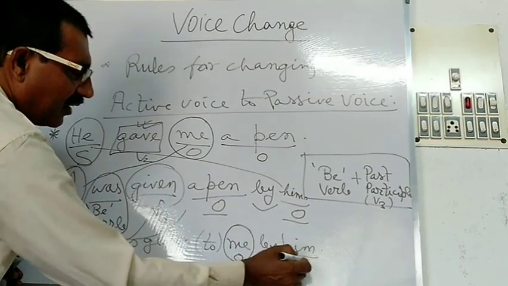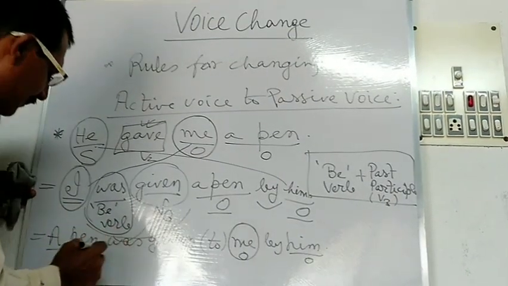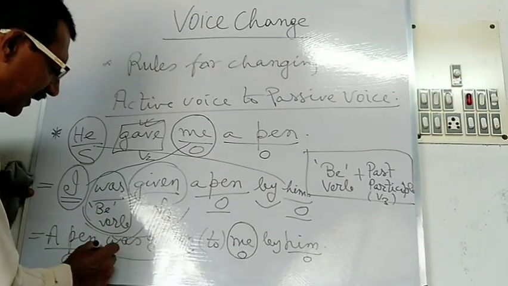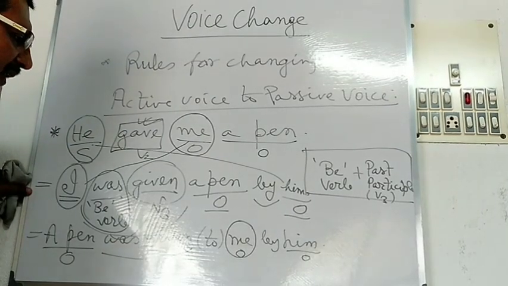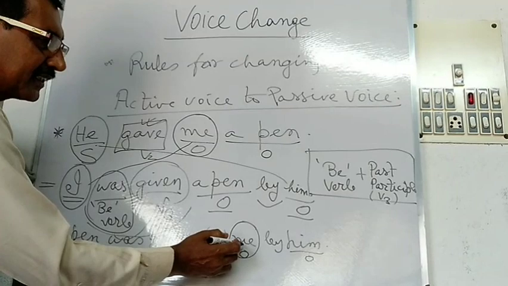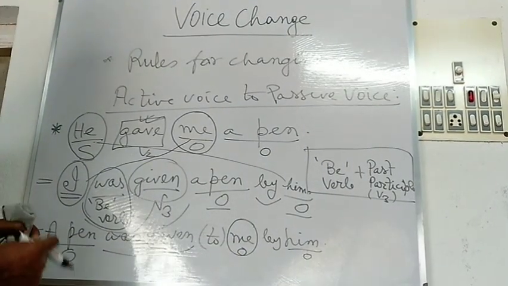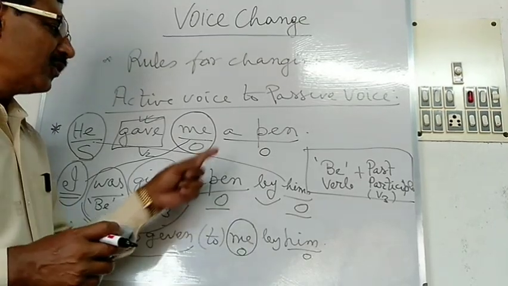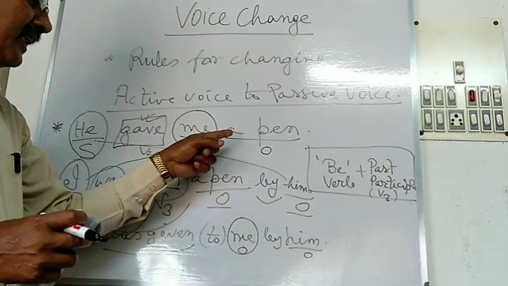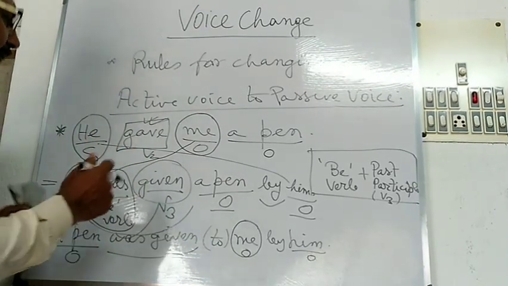Here him is the object. In this formation of the verb, was given is used as the passive verb. Here me is the object which remains unchanged in the passive sentence. So this is called the retained object. So students, you have seen how to change a sentence into another sentence by using voice change.